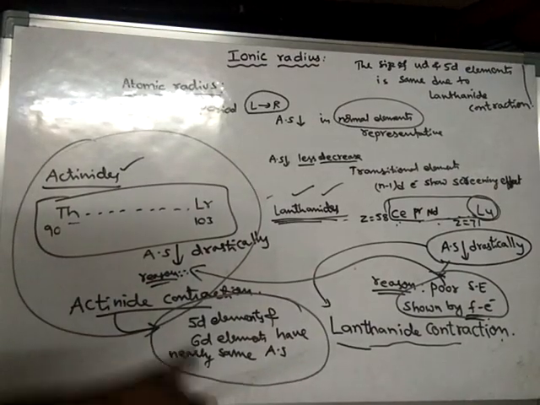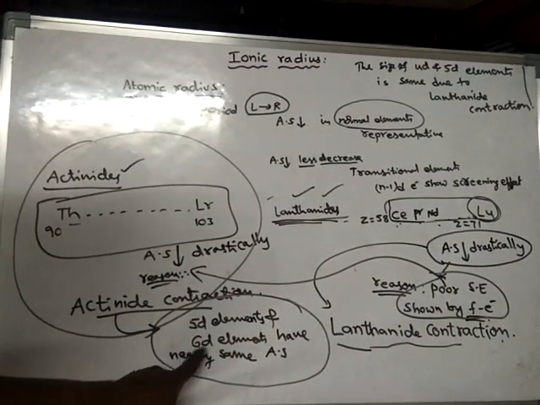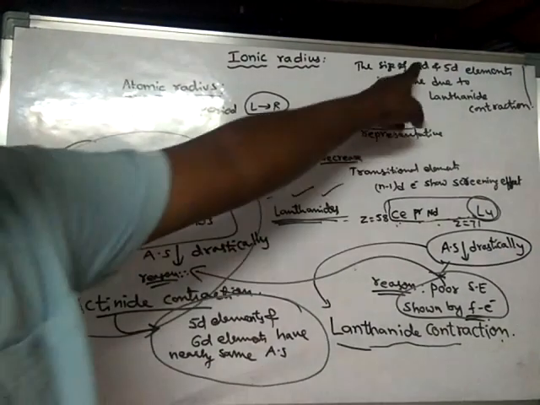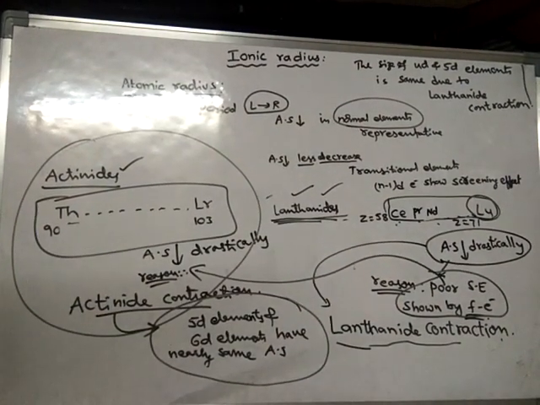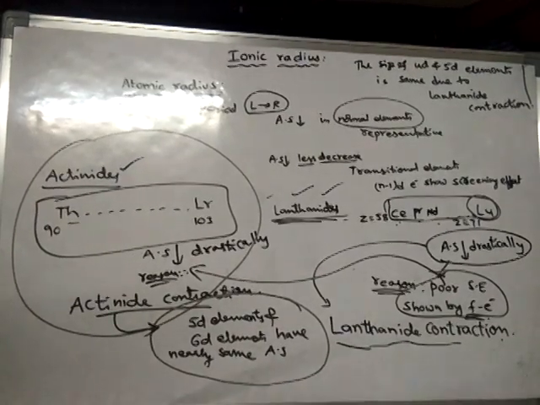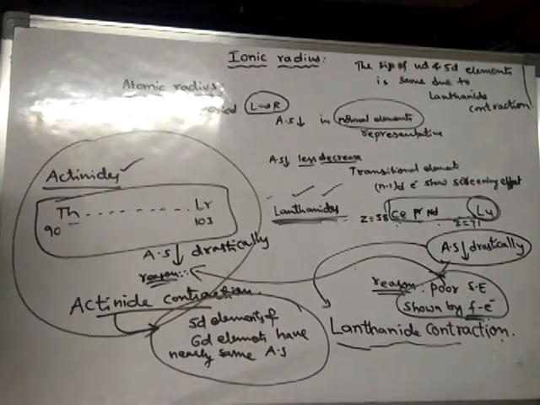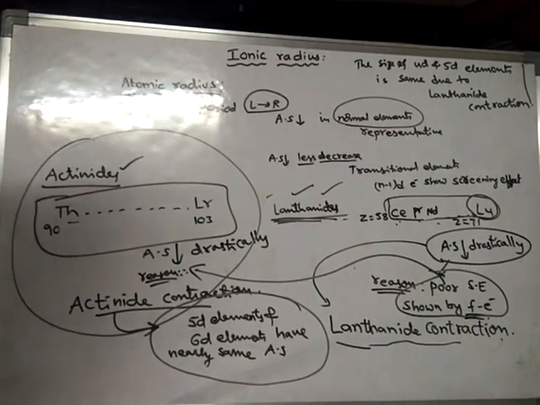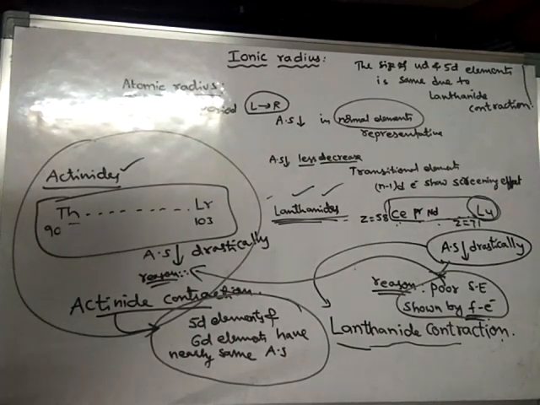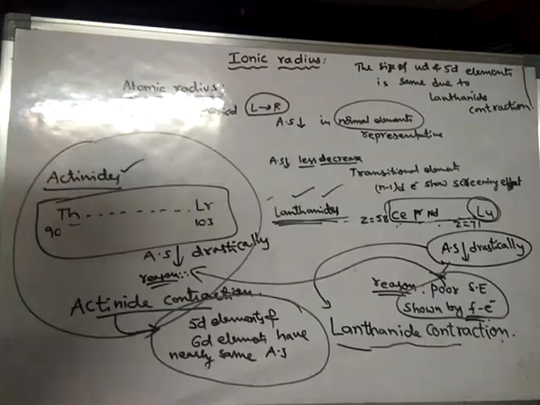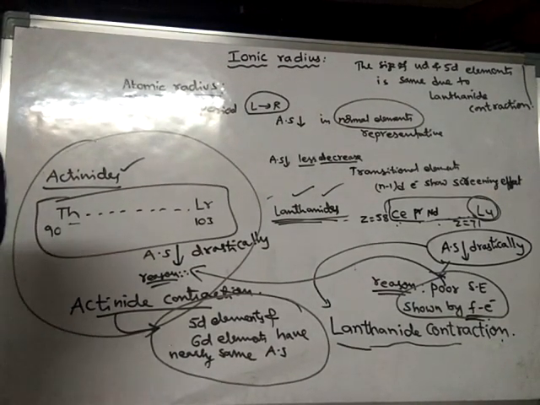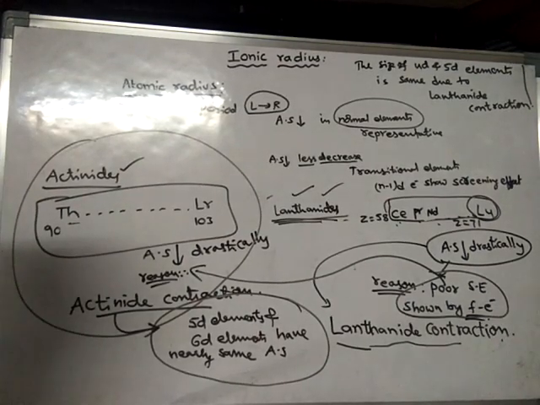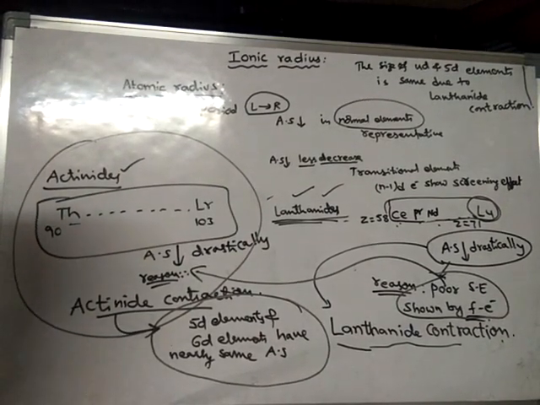There are 10 elements in the 5D series and there are 10 elements in the 6D series, and even in the 4D series or in the 3D series, so there are 10 elements in each D series. Okay, so like this, due to actinide contraction, the size of 5D and 6D elements are the same. So this is what we need to learn about contraction, about atomic sizes.